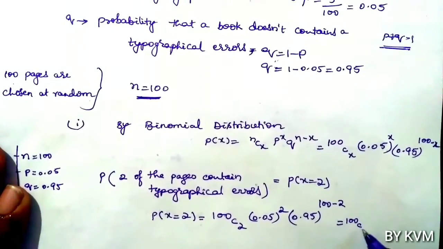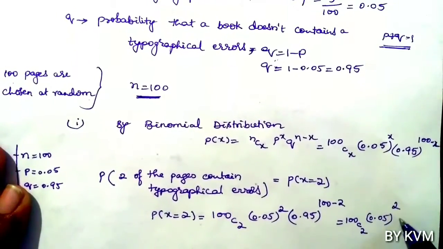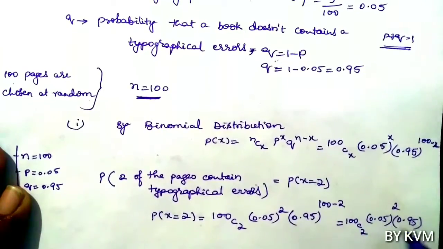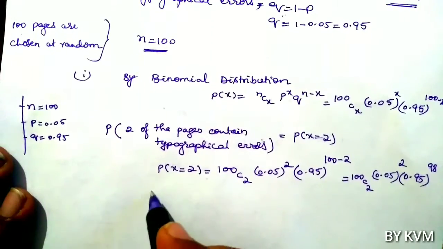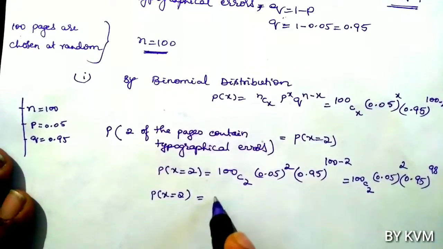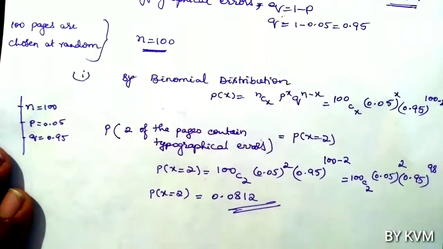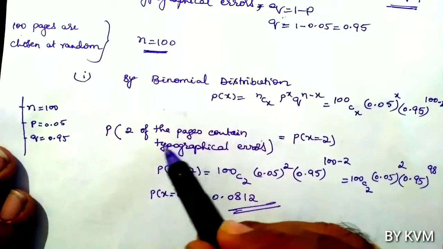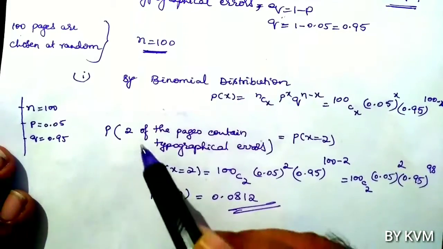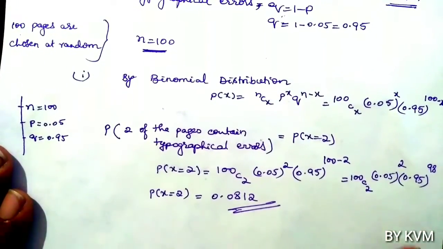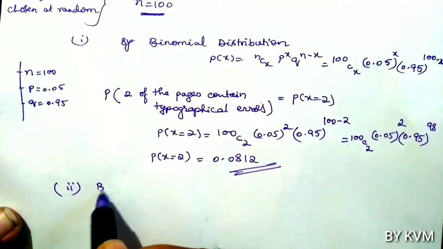So 100C2 into 0.05 whole square into 0.95 whole power 98. So probability of x equals 2 is 0.0812. So probability that 2 pages contain typographical errors out of 100 is 0.0812. Now in the second case, we have to use Poisson distribution.